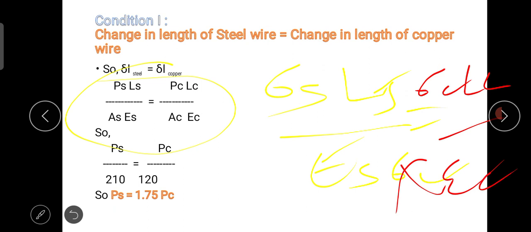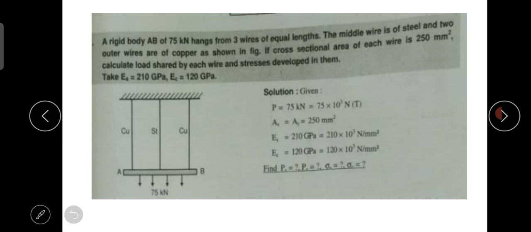Okay, rho C and rho S: stress is equal to force per unit area, so PS by AS. Now in this problem the lengths of all the wires are the same.